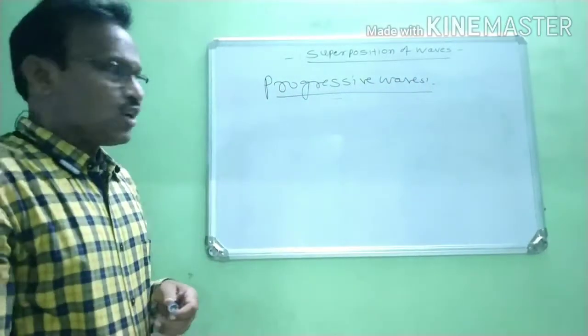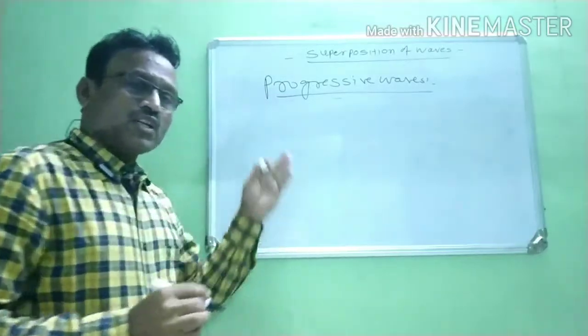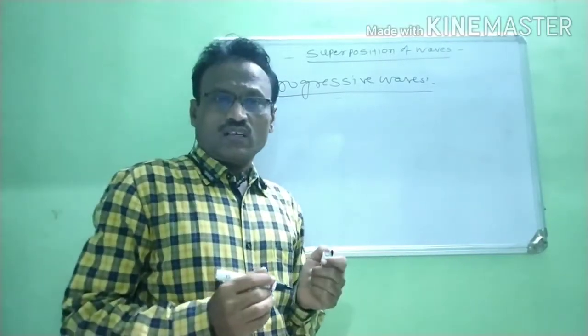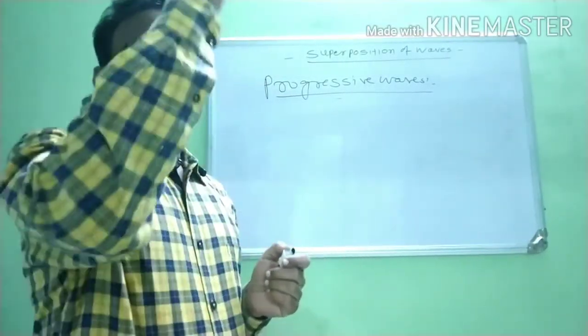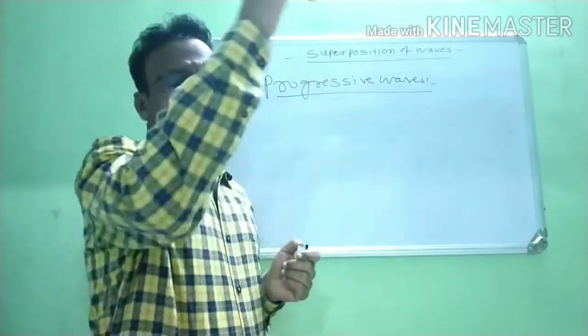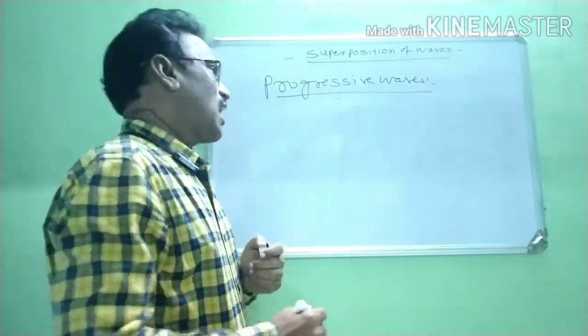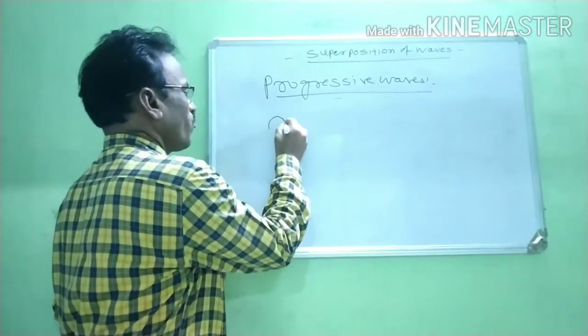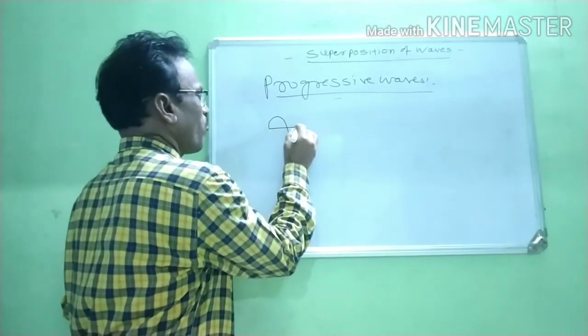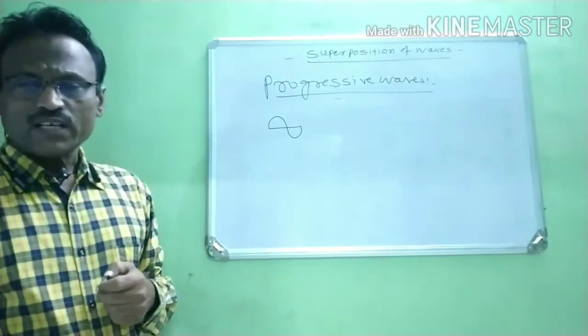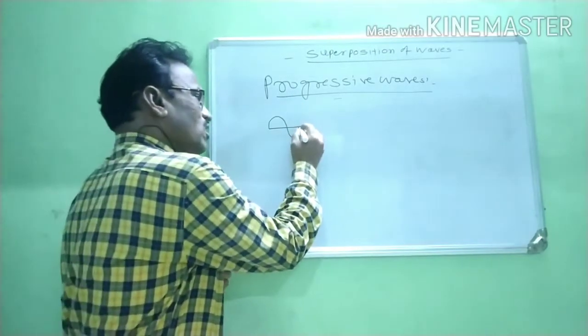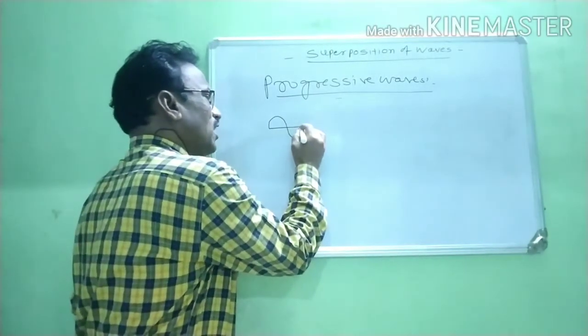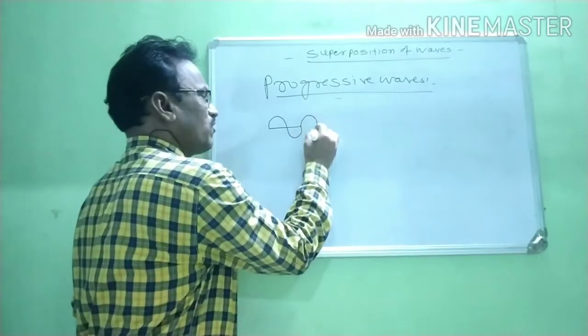Now we know that when some energy is given to any one particle, this particle starts vibrating in an up and down direction from its mean position. Due to the vibration of the first particle, the first waveform is produced. Then another, second particle vibrates and a second wave is produced.